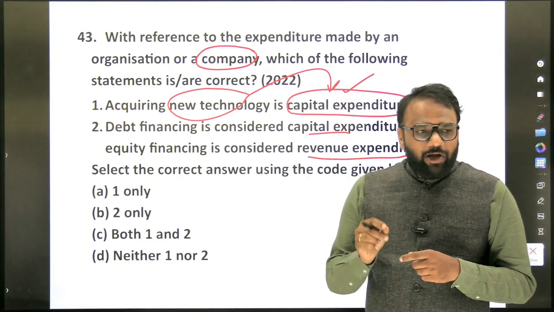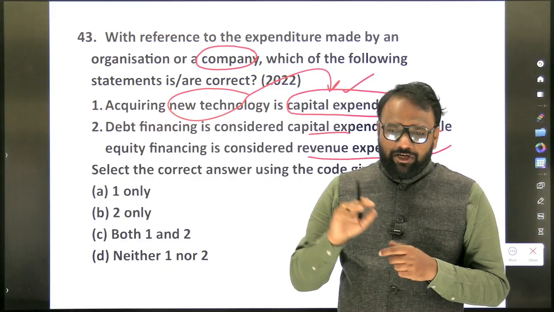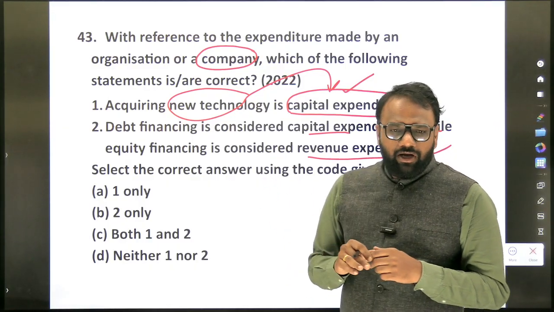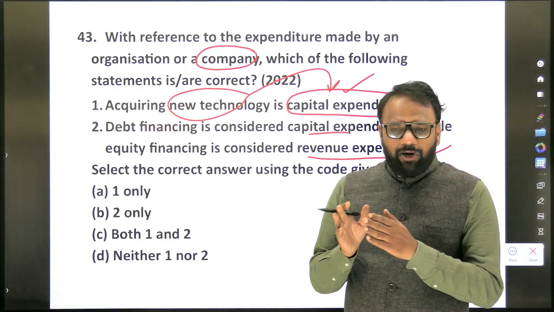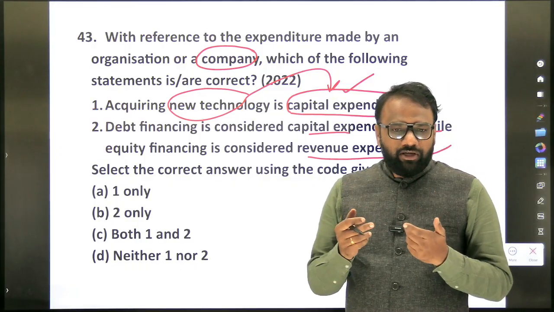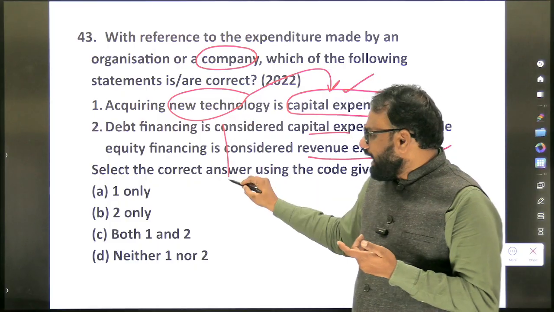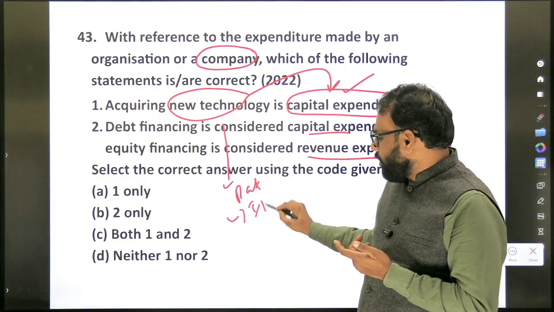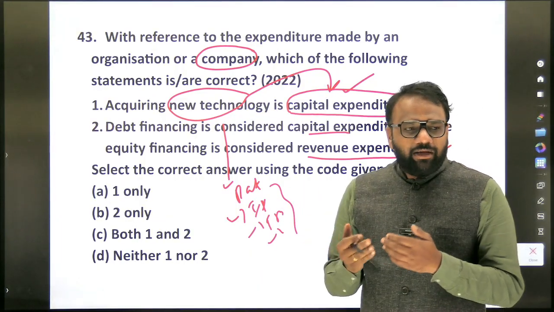Okay. Now acquiring a patent, whether it is considered as part of revenue expenditure or capital expenditure. Capital expenditure. Okay. So it may be a patent or new technology or any other intellectual property also. It is considered as part of capital expenditure. So the things which confuse us, new technology. First time when we see this question, we often get confused. So a few examples you can add here. For example, patent, and other intellectual properties, trademark, all those things. Whatever you are spending, it comes under capital expenditure.